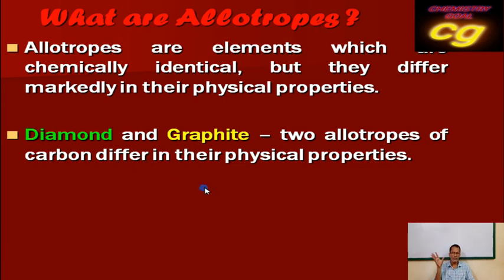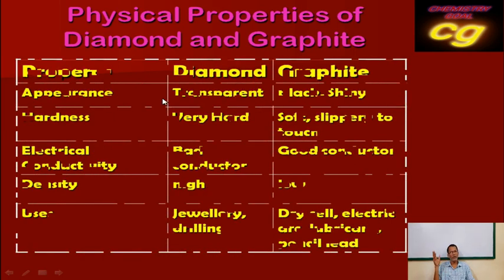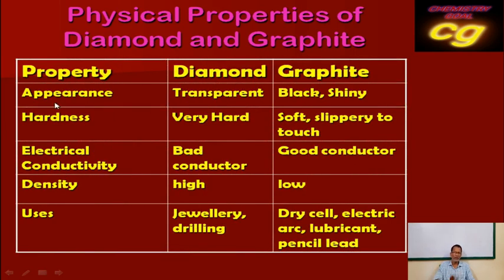What are the properties of diamond and graphite? Let us discuss. Diamond is transparent and shining, but graphite is black and less shining. Compared to diamond, graphite has less luster, but diamond has more luster and is bright. It produces bright illuminated light. Diamond is also very hard. We can say diamond is the hardest substance we know.